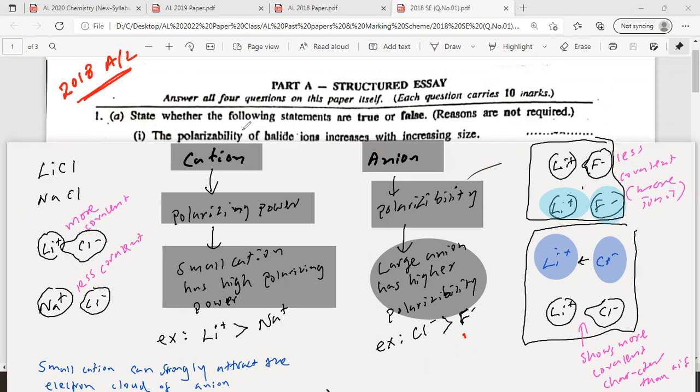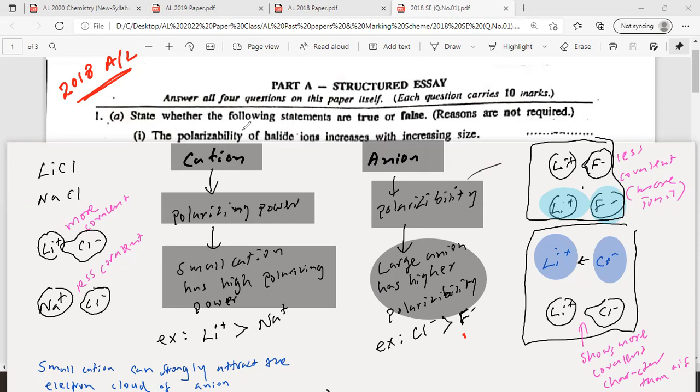Right? Don't mix this up. Don't try to compare this with electronegativity, then you get confused. Some students compare the electronegativity and decide covalent or ionic. That is a different story. So here, covalent nature and ionic nature we can explain using the polarizability of the anion and the polarizing power of the cation.